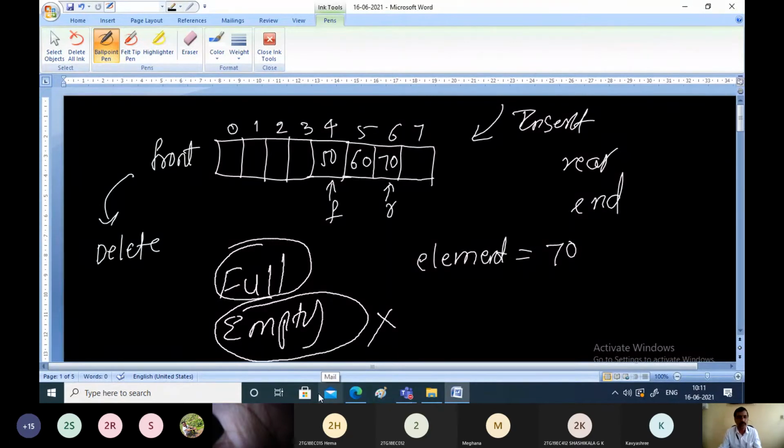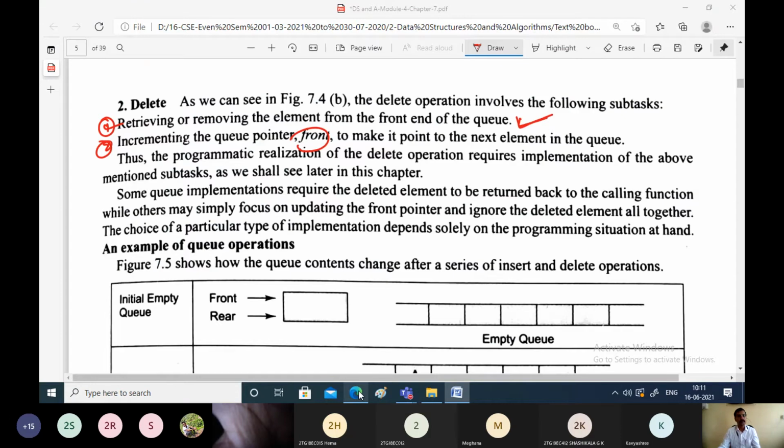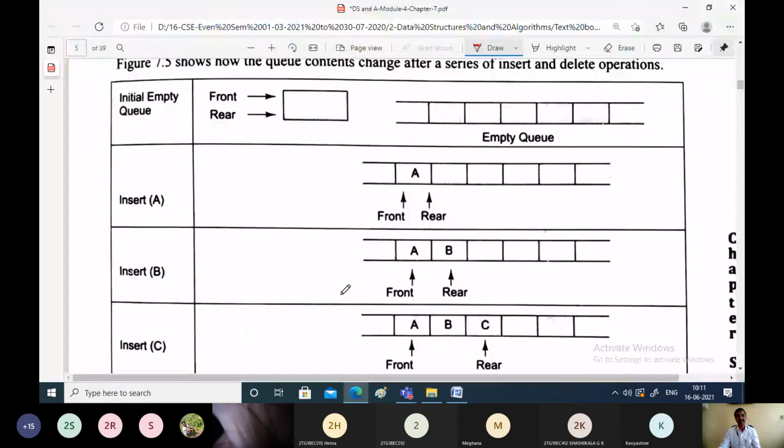So these two conditions we always have to check for every insertion or deletion. This is one example scenario which shows the different sets of insert and delete operations, how we can perform them on a queue.